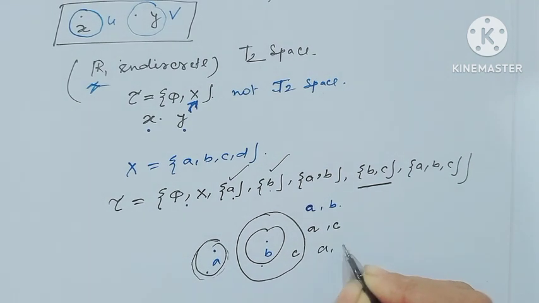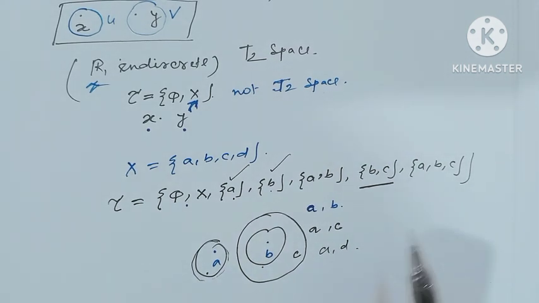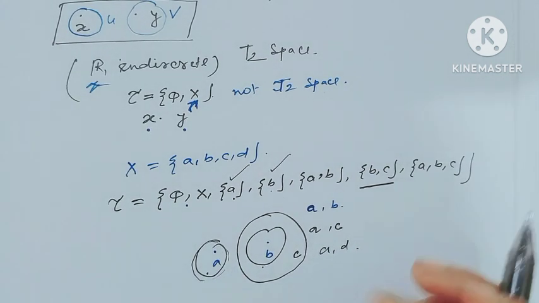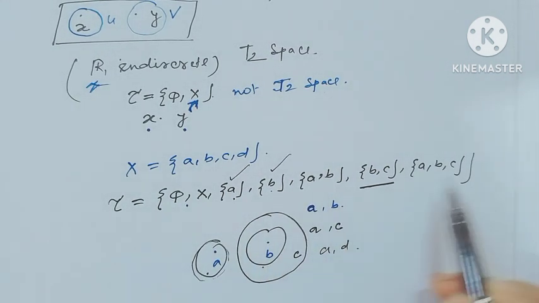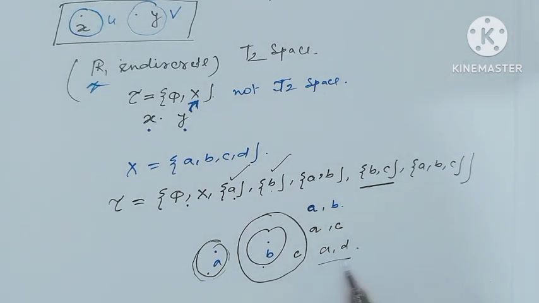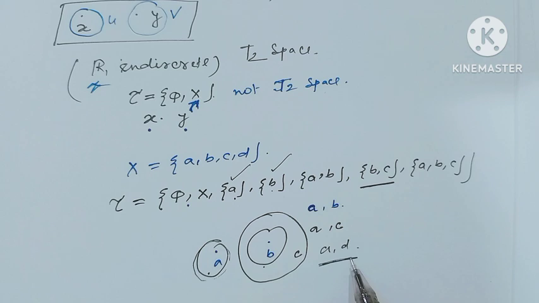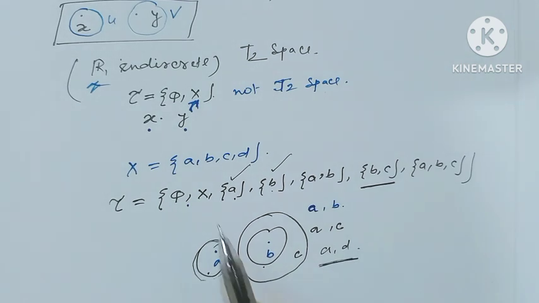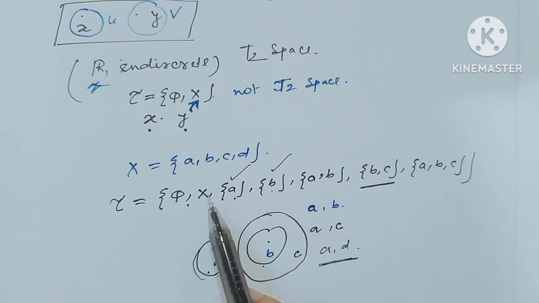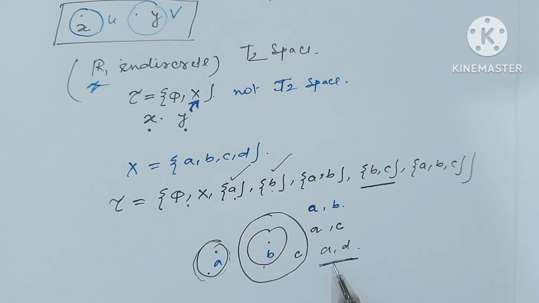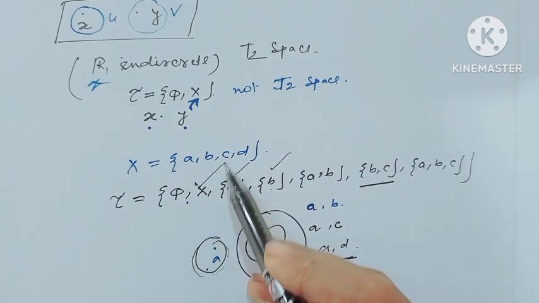But if we consider A and D, notice there exists no open set containing A but not D. Only one open set contains A and D, this is X itself.